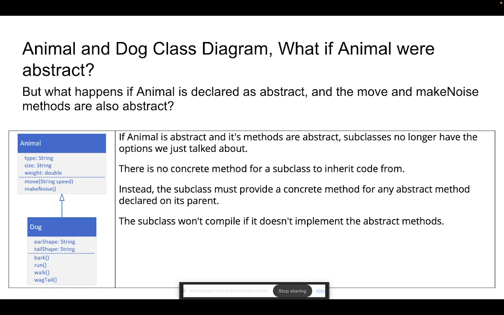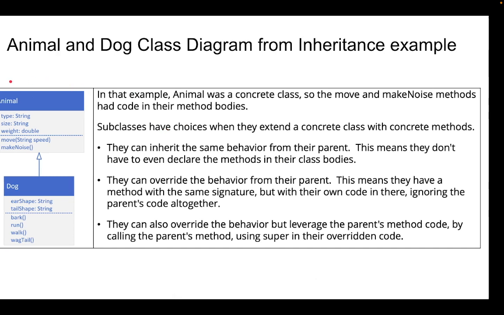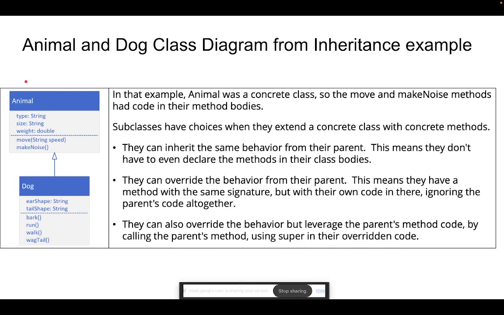What if the animal is abstract? Just one more thing: let's say we have this diagram. Since we have seen abstraction from the perspective of inheritance already, let's see here. We have an animal class. It has its type, size and weight, and it has its own function here. And dog, which is inheriting from the animal class, has its own function on top of whatever is present here in the animal class.